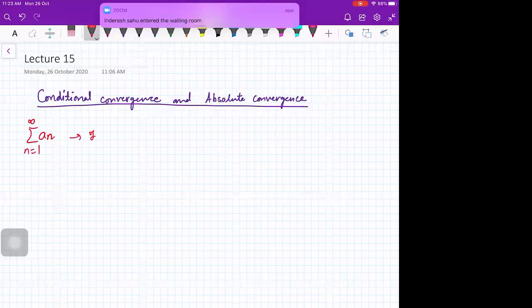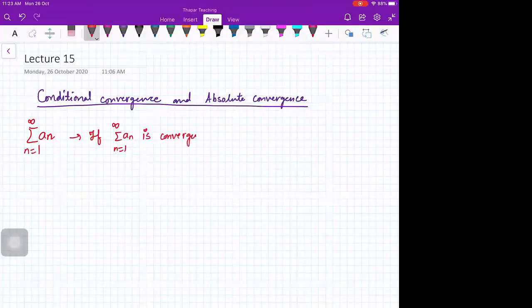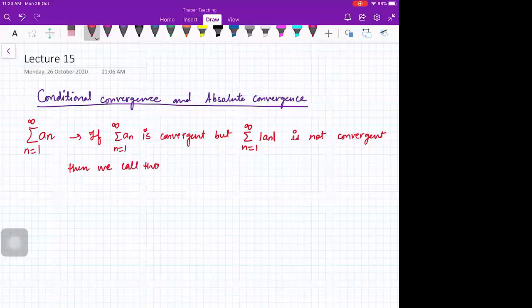If sigma n from 1 to infinity an is convergent, but sigma n from 1 to infinity mod of an is not convergent, then we call that series as conditionally convergent series.